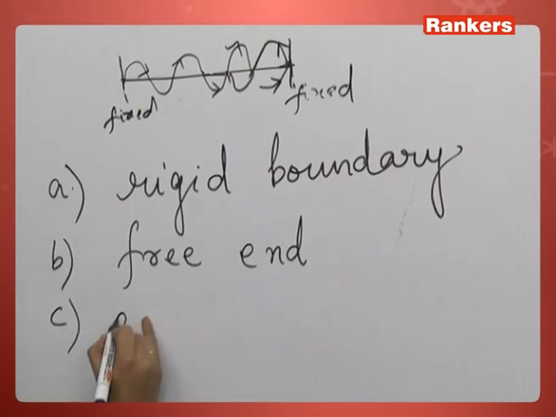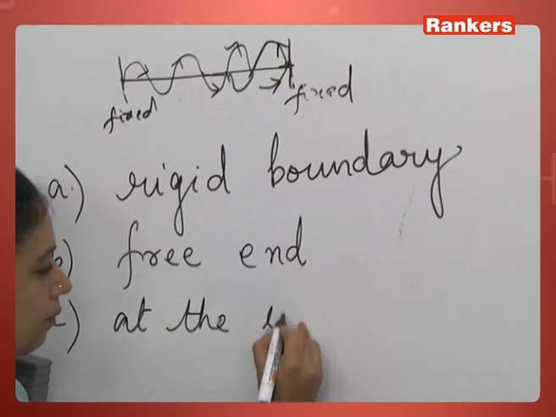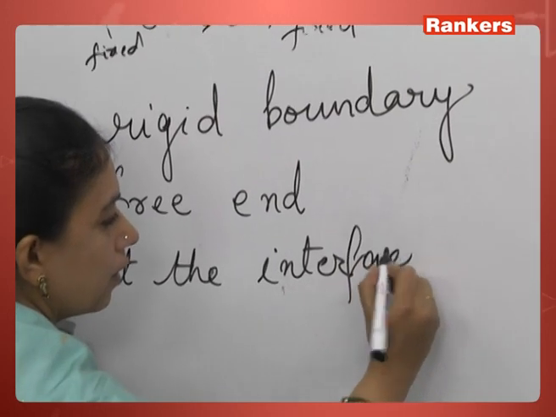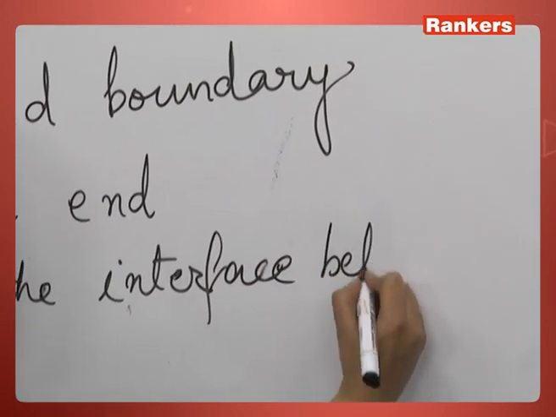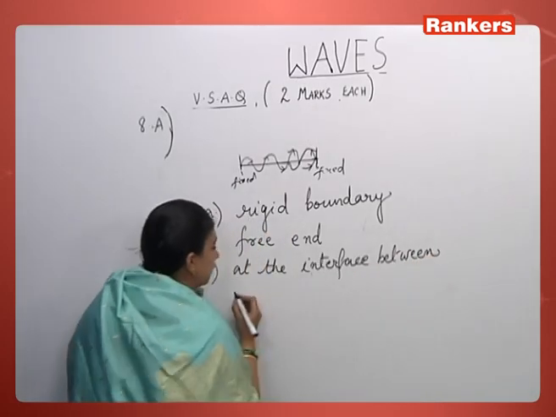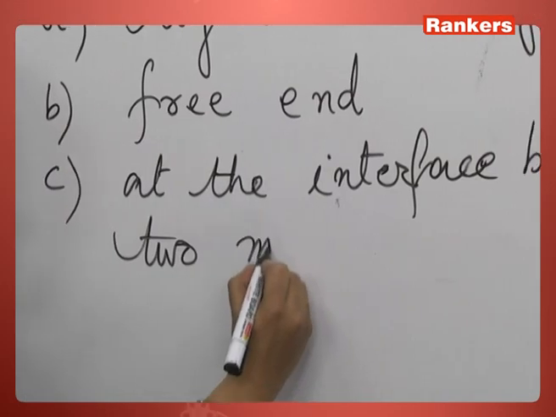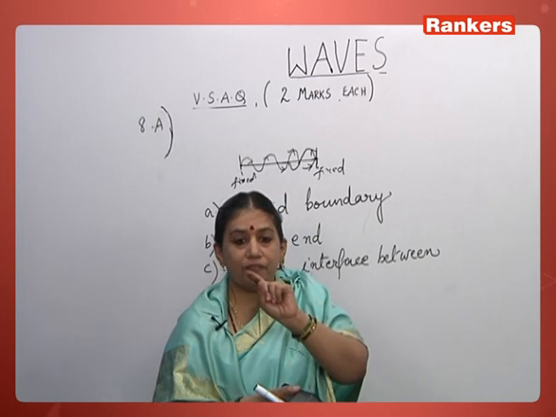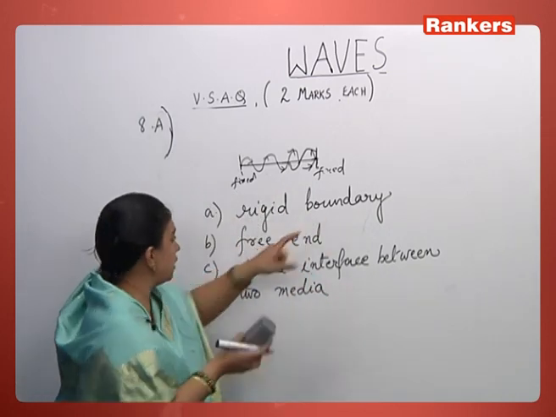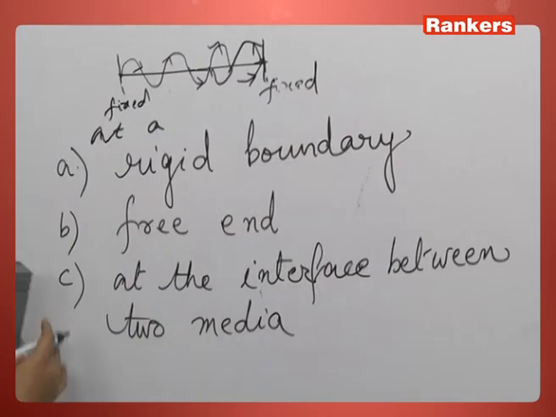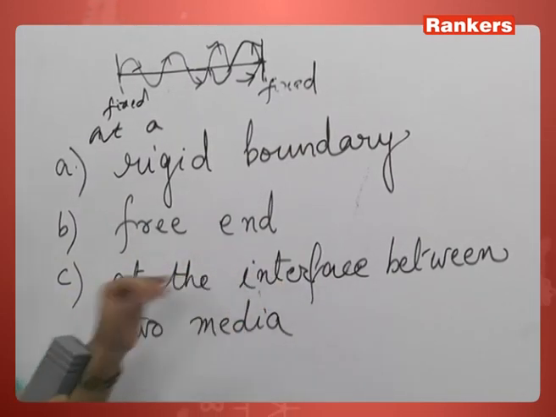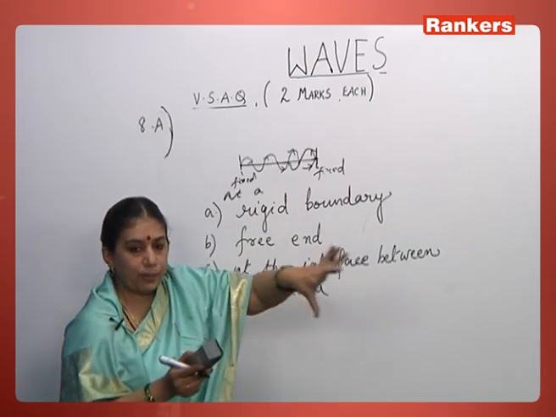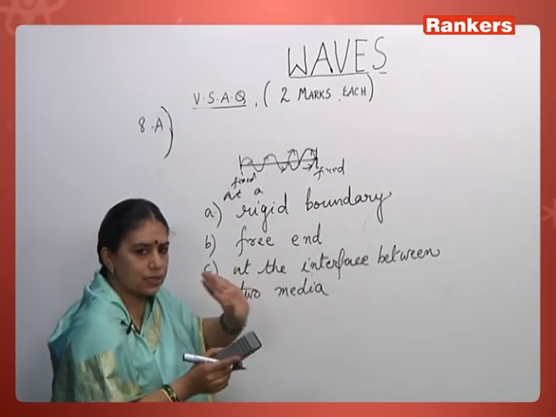Third, at the interface between two media. So he asked under what conditions will a wave be reflected? At a rigid boundary, at a free end, or at the interface between two media. These are the conditions where a wave will be reflected. If you write these three answers, it's more than enough.